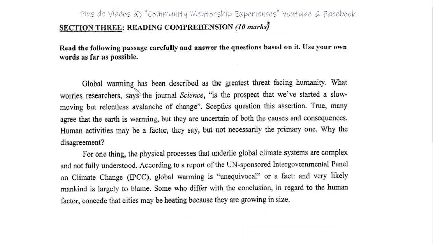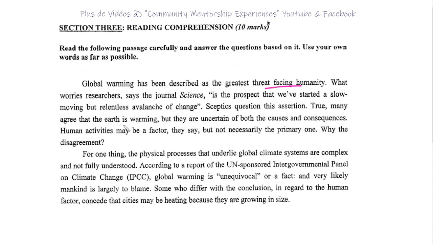Okay? Global warming has been described as the greatest threat facing humanity. Well, that's a big word. Greatest threat facing humanity. What worries researchers, says the journal Science, is the prospect that we've started a slow-moving but relentless avalanche of change. Skeptics question this assertion.